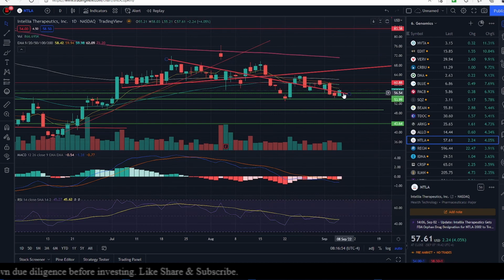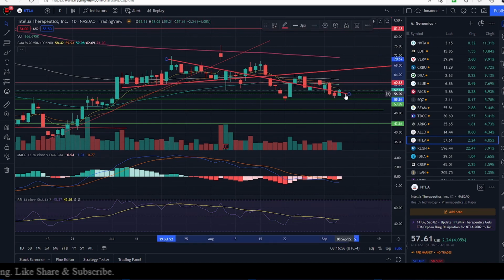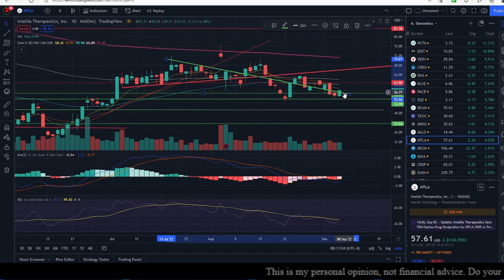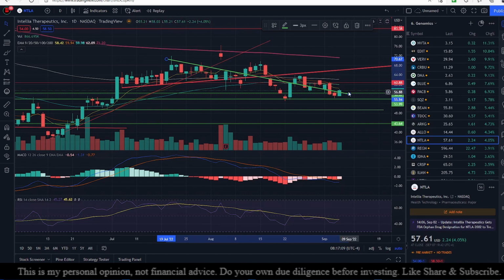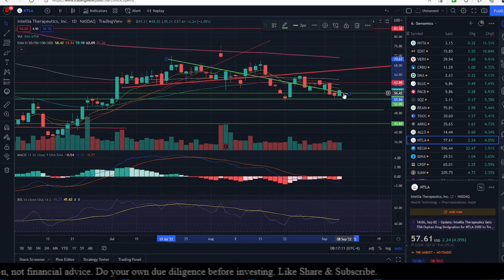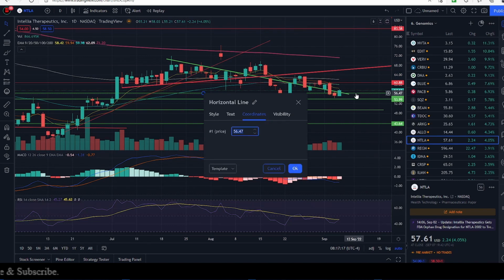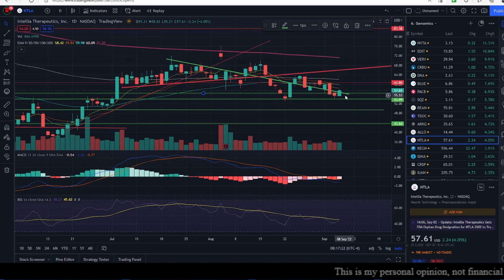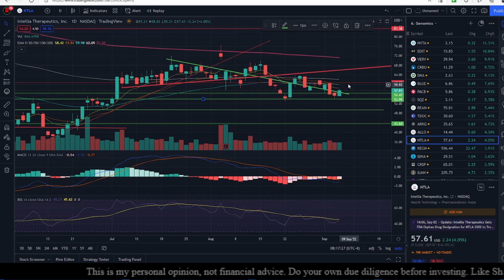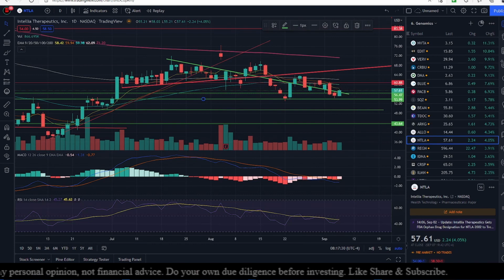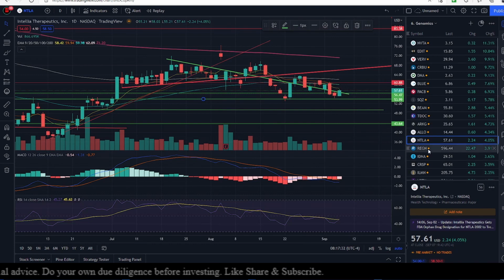Now let's go to Intellia, which is up 4.05% as of yesterday. No trades pre-market. So we have managed to get above this diagonal line of resistance. It's a big question whether we can continue to stay above this line of resistance. So if we open at the levels that we left off yesterday, then we have support from this diagonal line of support and the horizontal line of support, both of which converge somewhere around 56.47. And I think that's going to be a very strong support for today, failing which the next support is going to be 53.99, and the resistance is going to be the 9-day exponential moving average at 58.42.